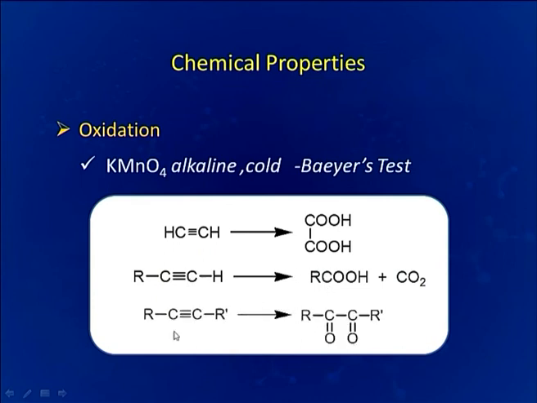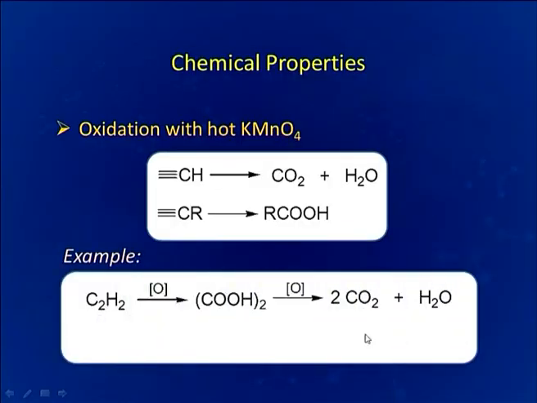If we are using higher alkyne, which is non-terminal alkyne here, then also oxidation takes place across this triple bond and we will be getting diketo compound. Now, in presence of hot KMnO4, what happens? If we are having this CH triple bond unit in our compound, then this unit will be converted to carbon dioxide and water. And if we are having triple bond CR, this unit in our compound, then this will be oxidized to RCOOH.